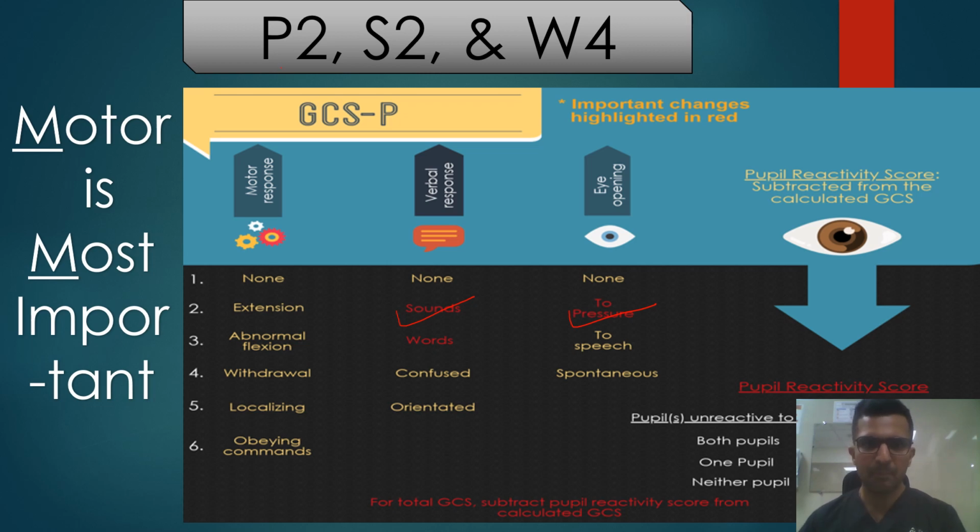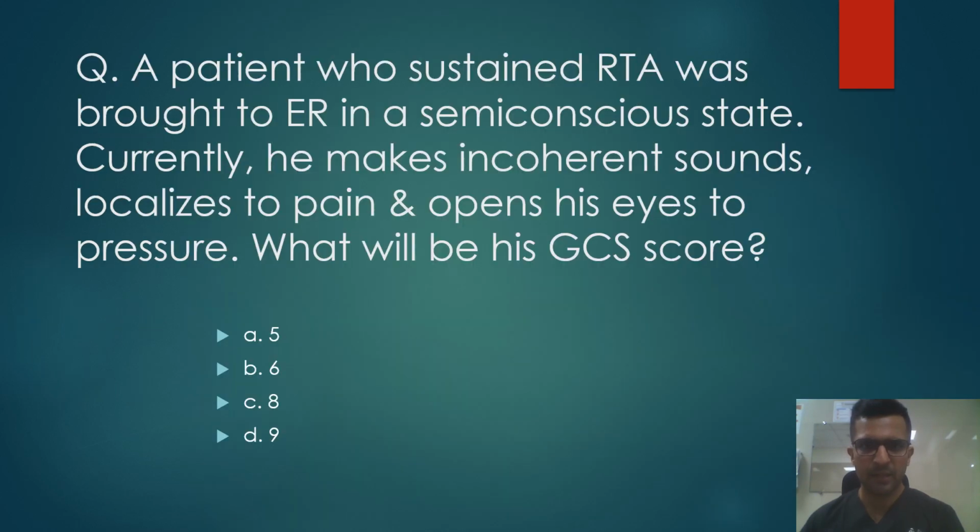What is P2? Wherever you see pressure, the eye opening will be 2, so it will be a score of 2. S2 is sounds, and 2 plus 2 is 4, so withdrawal is 4. So these are the common points which are put in the MCQs and asked repeatedly. Now let's come to our question. Incoherent sounds, as I said, will be 2. Opens his eyes to pressure, again 2, and localizes will be 5. So 2 plus 2 plus 5, and the answer here will be 9.